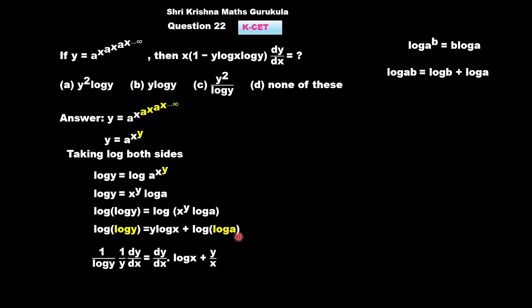Now we know that a is a constant. Definitely log a is a constant. Obviously log of log a will also be constant. So derivative of a constant is 0. So this term is 0. Now we will group the terms with dy by dx. That is, I will bring in this dy by dx into log x to the LHS. That would be like this. Now we'll take out dy by dx common from this term, which will give us dy by dx into 1 by y log y minus log x is equal to y by x.